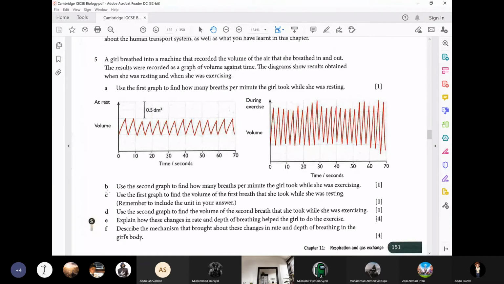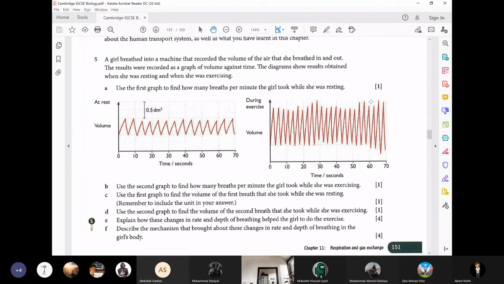Second question, part B. Use the second graph to find out how many breaths per minute the girl took while she was exercising. Again, boys, this is where 1 minute is completing.